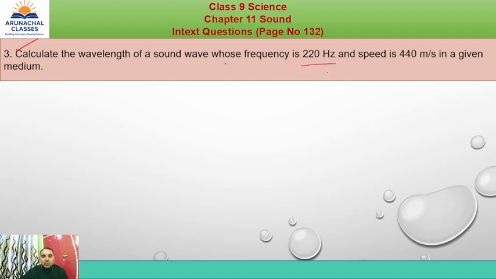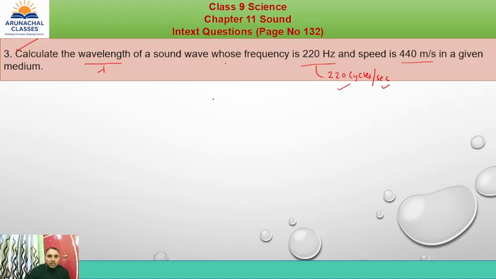When frequency is 220 Hz, it means it is 220 cycles per second. That means in 1 second, that many times the oscillation or vibration is taking place. So 220 cycles happen in 1 second, and the speed is 440 meters per second in a given medium. So what do we need to find? We need to find the wavelength.